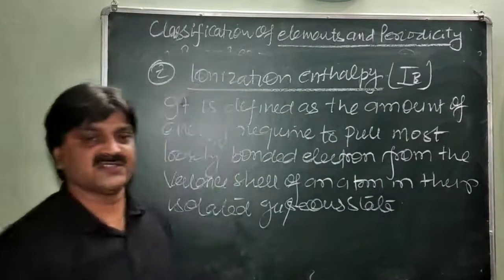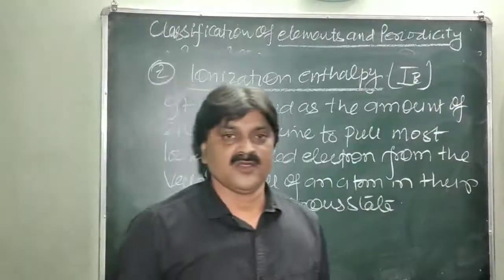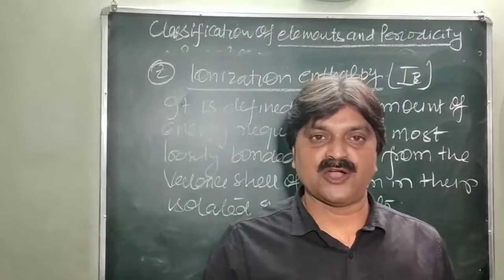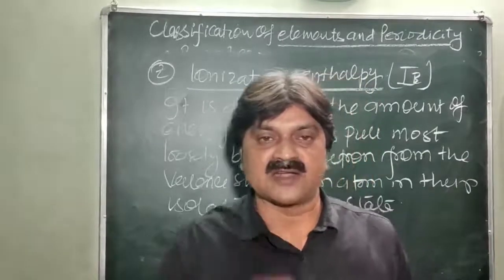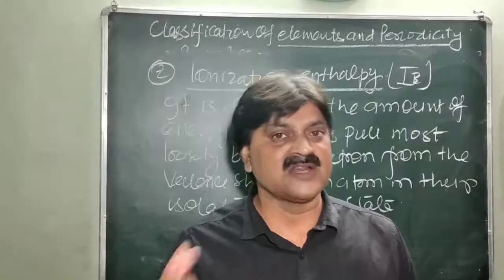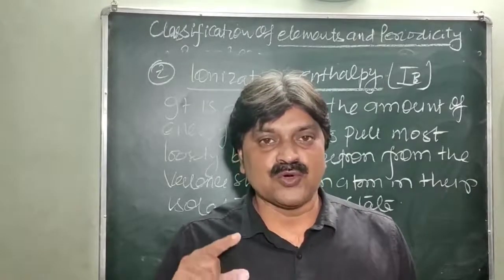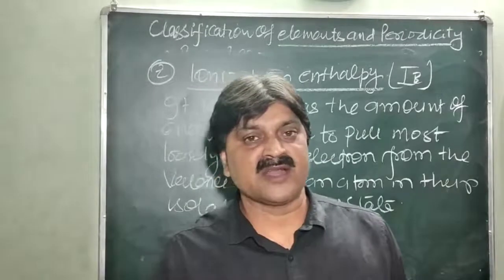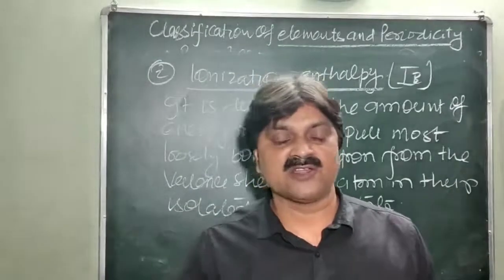That is called the ionization enthalpy. How to define ionization enthalpy? The amount of energy required to pull the most detachable electron. Which is the most detachable electron? This is the valence shell electron. The energy required to pull the electron from the valence shell of an atom in its isolated gaseous state is called the